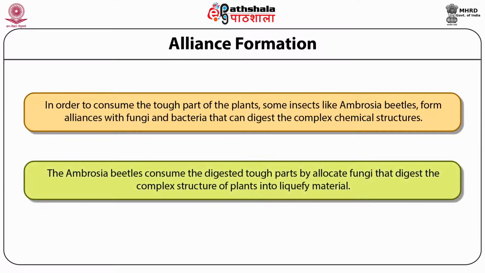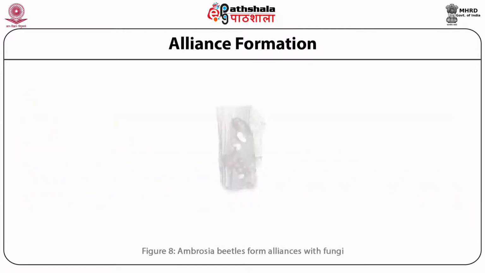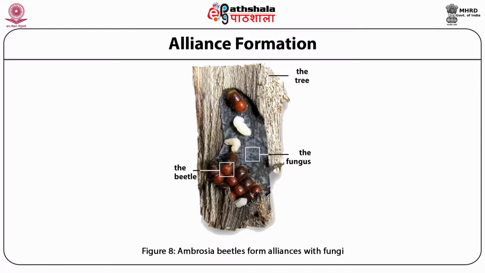The ambrosia beetles consume the digested tough parts by cultivating fungi that digest the complex structure of plants into liquefied material. This figure represents ambrosia beetles forming alliances with fungi.